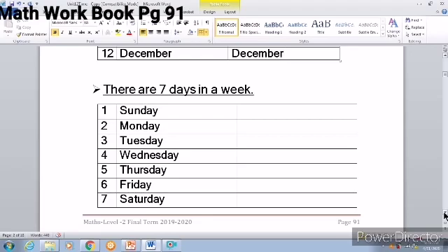There are 7 days in a week. We just saw them. So we have to just write the days of the week. See, first is Sunday. Next is Monday. Next is Tuesday. Wednesday.